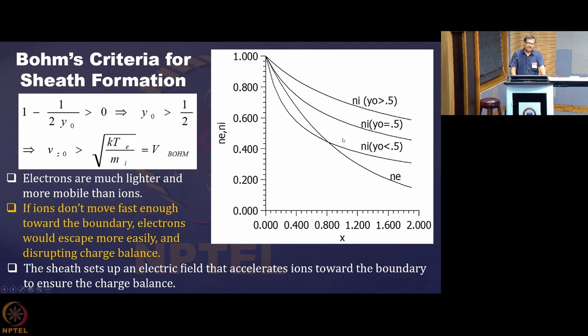And when they are able to completely retard the electrons, that happens when y0 is greater than half, that Ni is substantially high compared to the electrons, even though they are energetic, and that is why the positive sheath region is forming. Okay, so this is how the expression for Ni goes, and the physical formation of the sheath that happens near the wall.